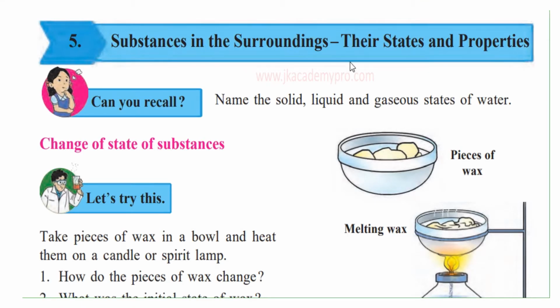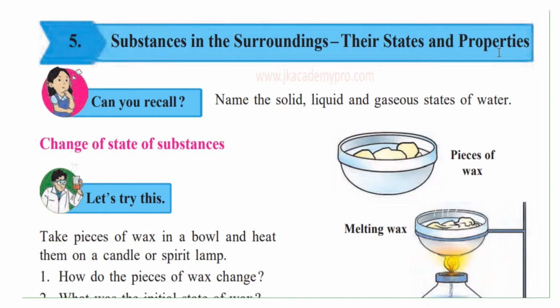Substances in the surroundings, their states and properties. We are surrounded with substances. All substances are present in the three states, namely solid state, liquid state and the gaseous state. And all substances are made up of matter. So what is the property of matter? The property of matter is that matter occupies space and matter has mass.